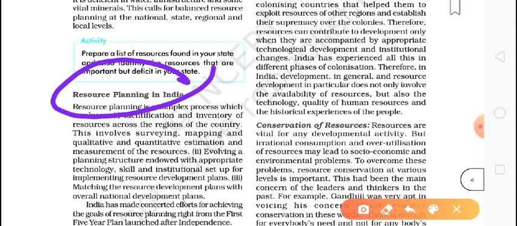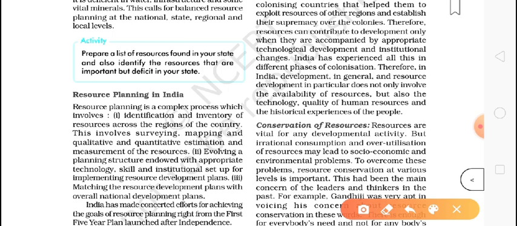As we discussed, a few areas have resources and a few do not. Now what are we doing as a country, what is our responsibility? Our responsibility is to maintain the resources and plan the resources in the right way.